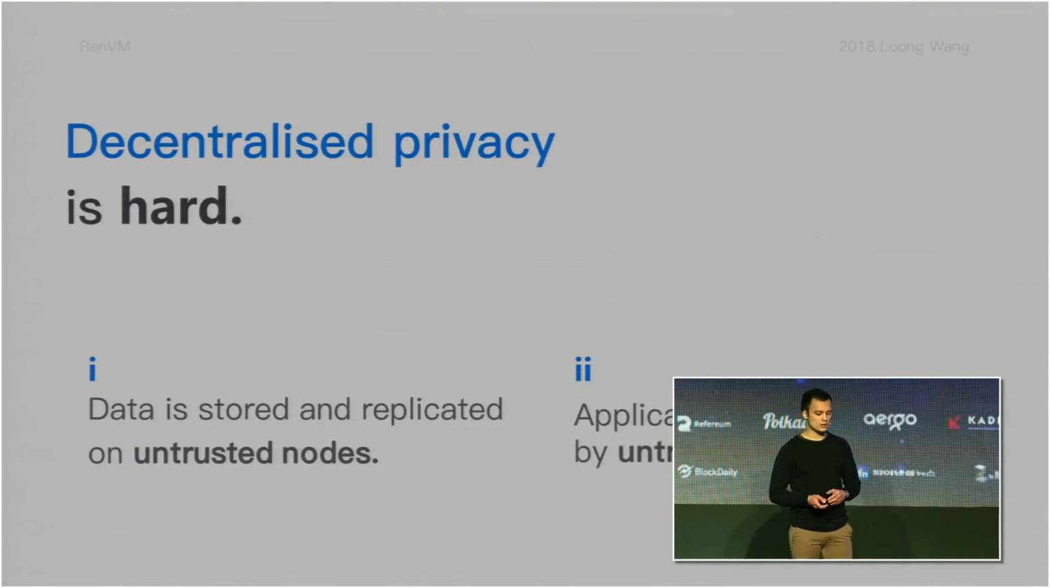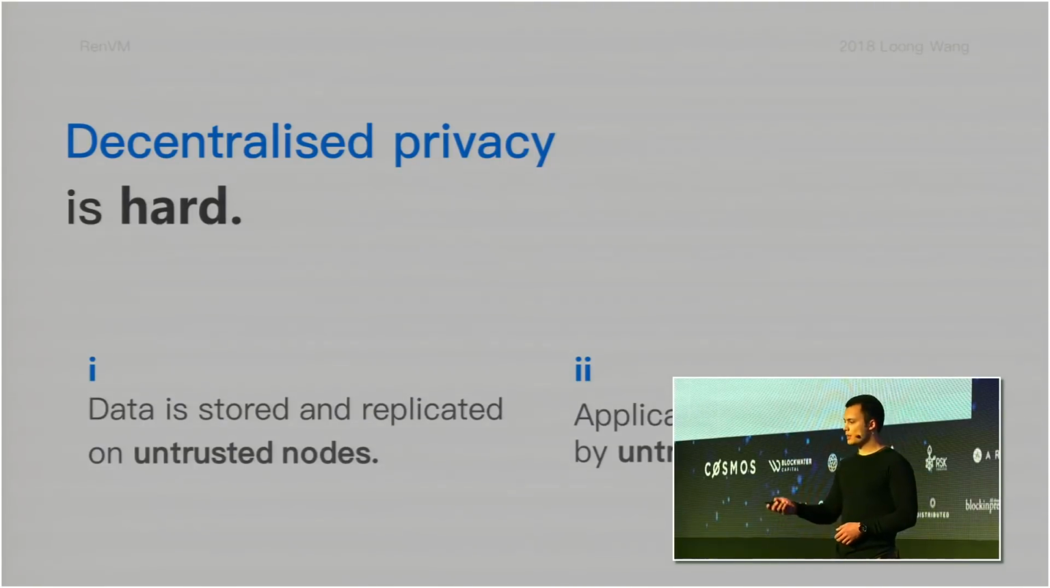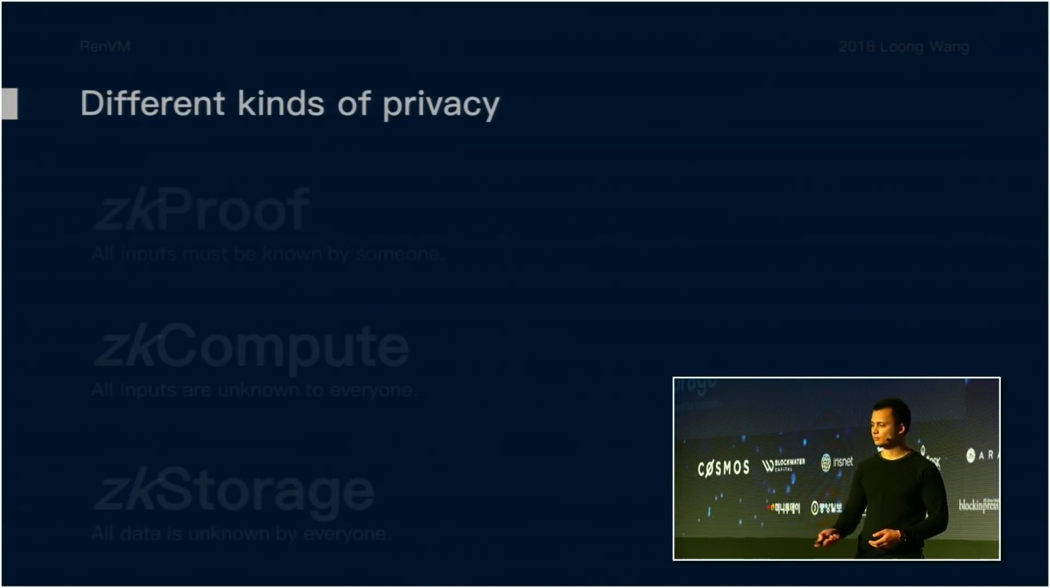And again, these computations are done by untrusted nodes in our network, so we cannot necessarily rely on them to see the data and then keep that to themselves. So we need a mechanism where we can perform computations over encrypted data or private data such that the information is never actually seen. Now, there are three classes of privacy that I'd like to discuss.